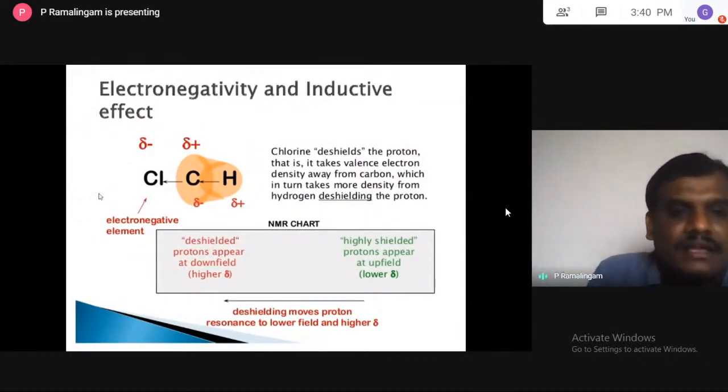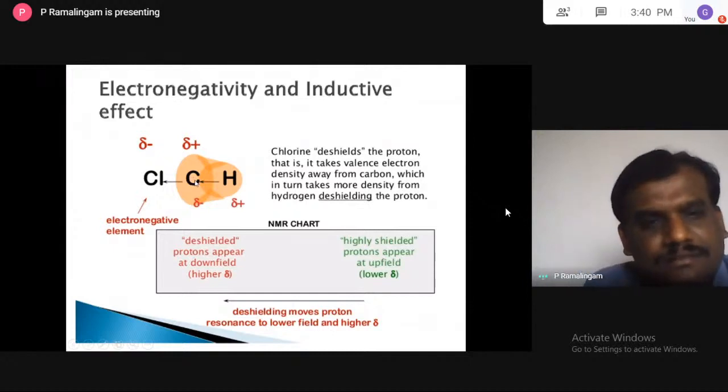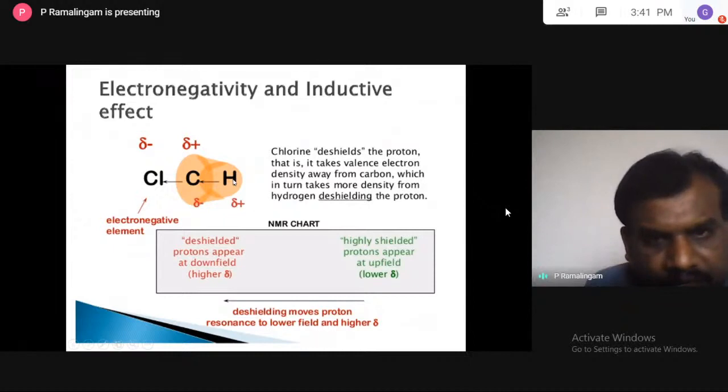Let us say chloroform, a CH attached to chlorine. The carbon is attached to the chlorine atoms, and we have a hydrogen, a proton, here. Because of the high electronegativity of chlorine, the electrons flow from hydrogen to carbon, carbon to chlorine.